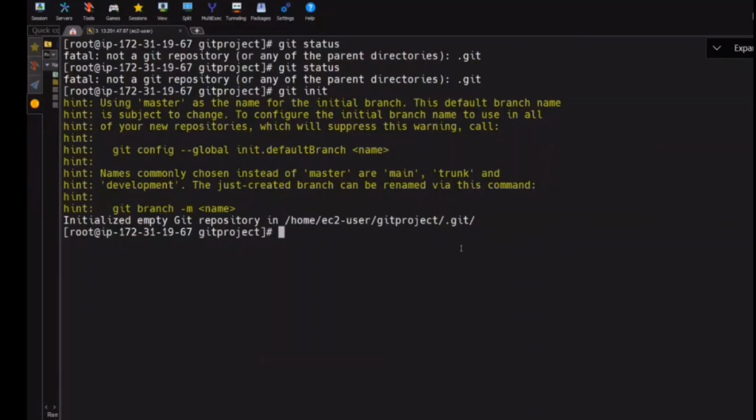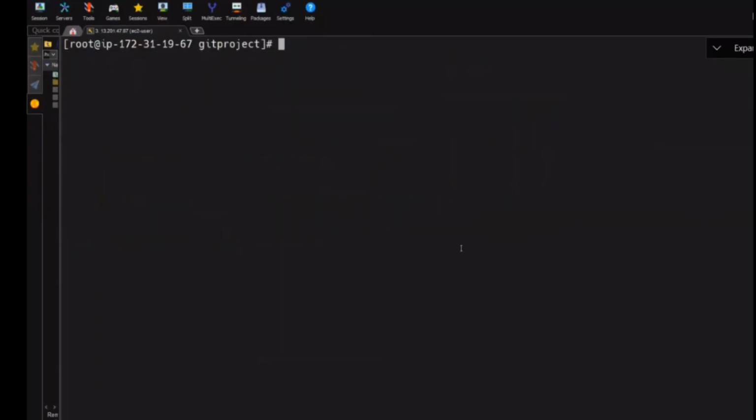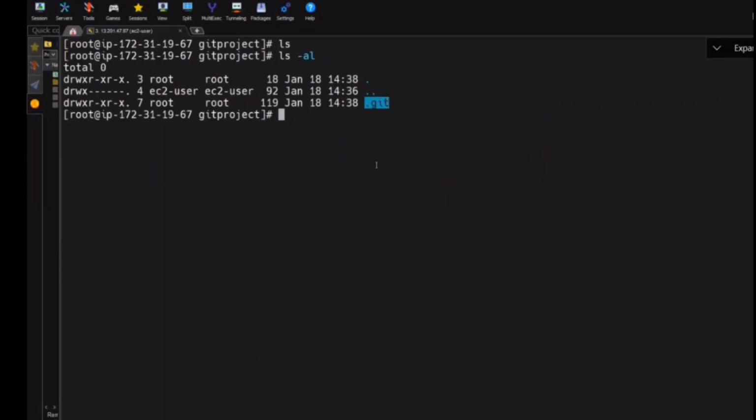I'm clearing the screen. Now I want to see the .git directory. Can you tell me the command to list the files? It is not showing. ls minus... why are you putting .git? I told you, in Linux a dot means hidden. To see the hidden directories, we need to use -al. Do you see .git? Whenever you see .git in a directory, that means this directory is getting tracked.